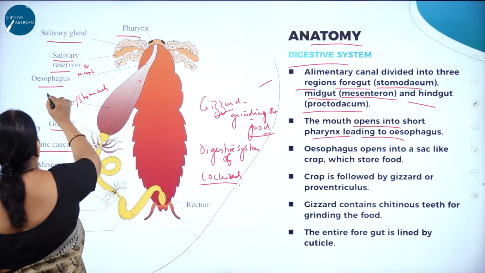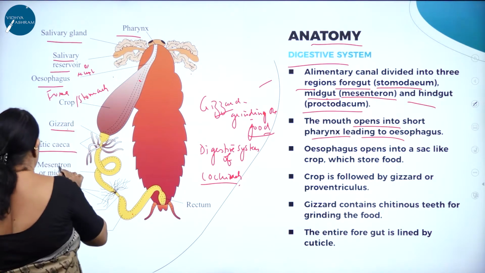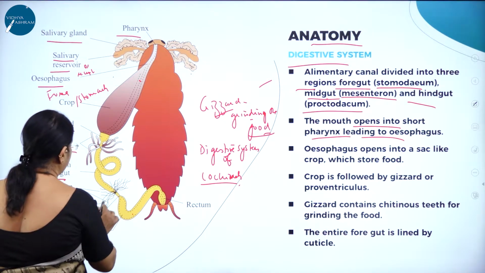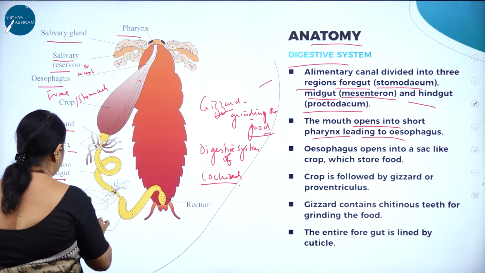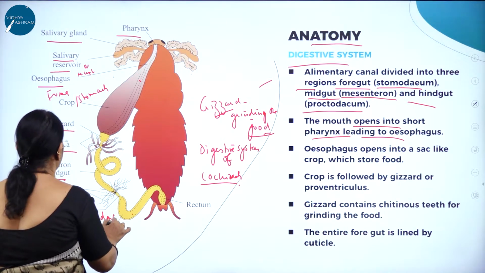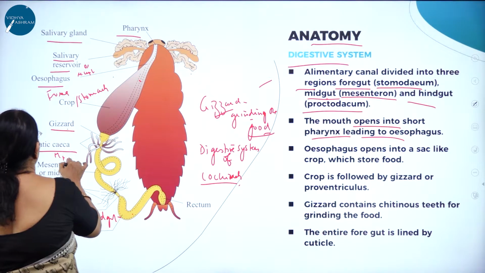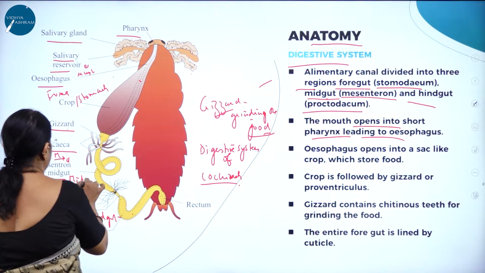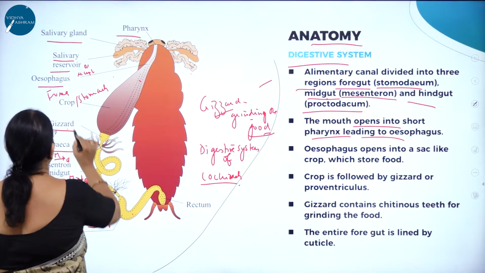As I said, this is the foregut, this is the midgut and this is the hindgut. From here we call it the hindgut. So this is the midgut, hindgut and foregut.